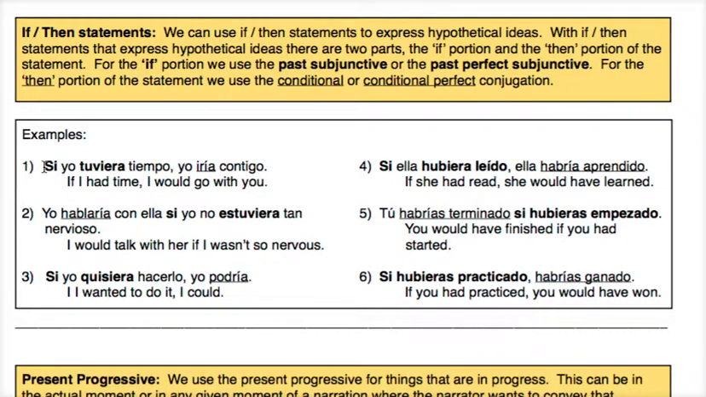Okay. See if I can get this. There we go. Or not.